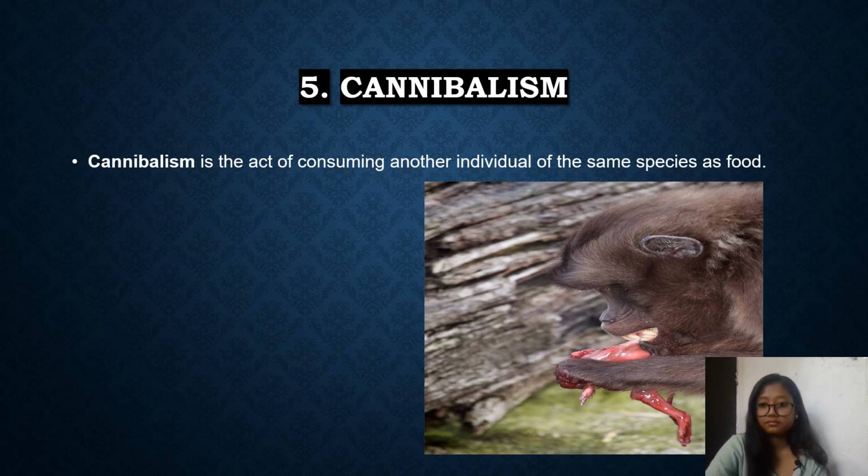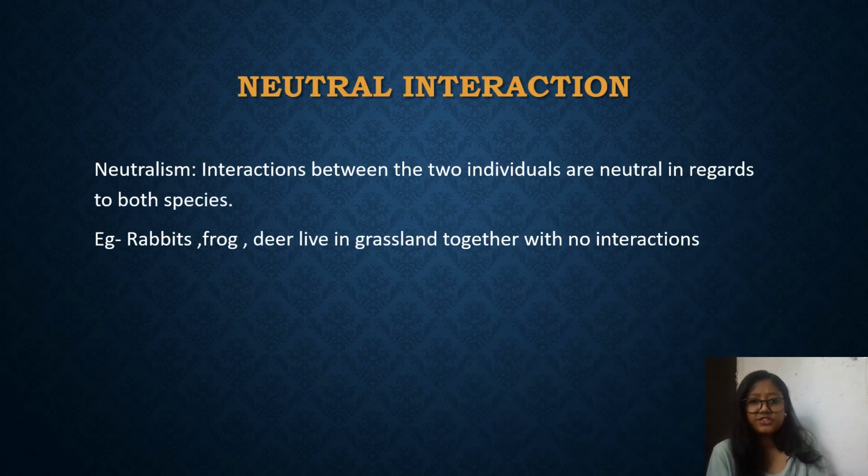Okay, and the last one is neutral interaction. Interaction between the two individuals is neutral with regard to both species. For example, rabbit, frog, deer live in the grassland together with no interaction, so they do not get any harm or any benefit from each other.